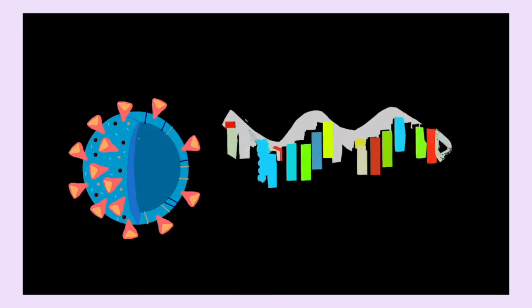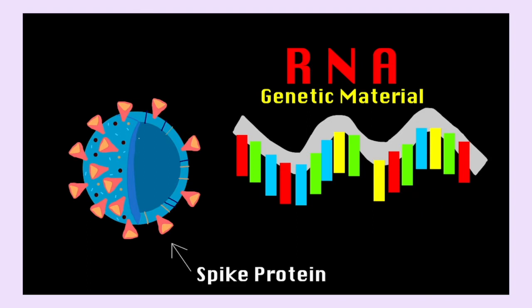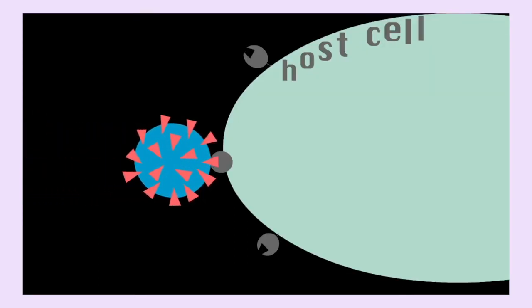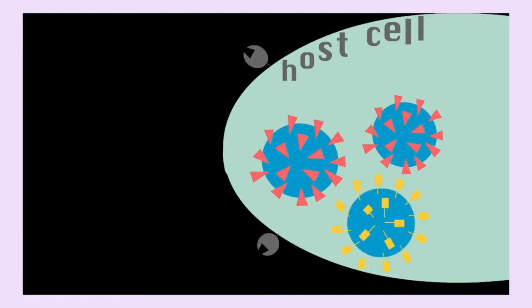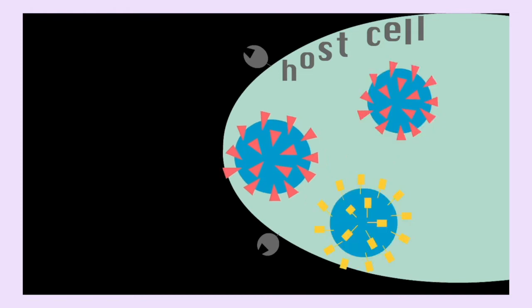All coronaviruses contain RNA, which is made up of building blocks called nucleotides. RNA provides the code for the virus's structural components, including spike proteins, which enable the virus to enter the host cell. When a coronavirus replicates its RNA, mutations or random mistakes can occur. These mutations can alter the structure of future generations of viruses.